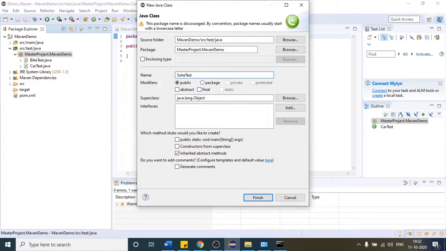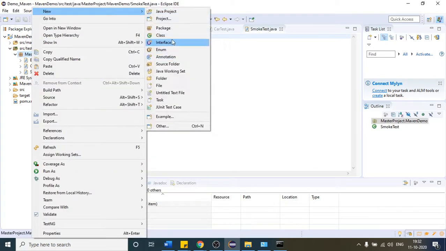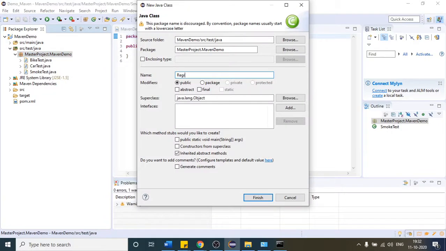Smoke test case will come here, right? So smoke, like this, finish. Okay, and let me create one more class. This class is going to have my regression test case. So this is how I have created four classes. Let me write test as well.